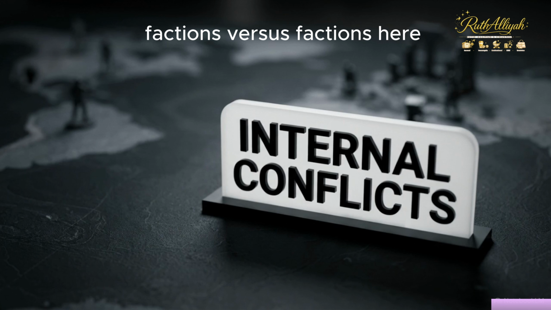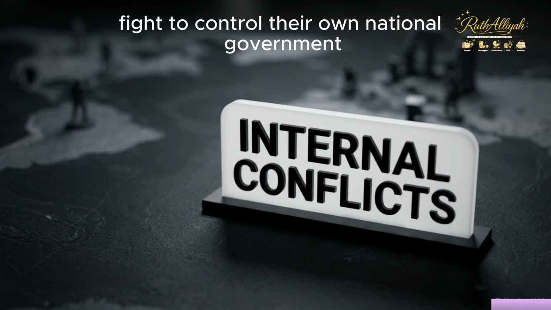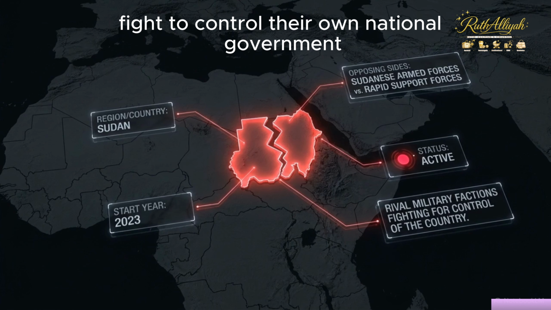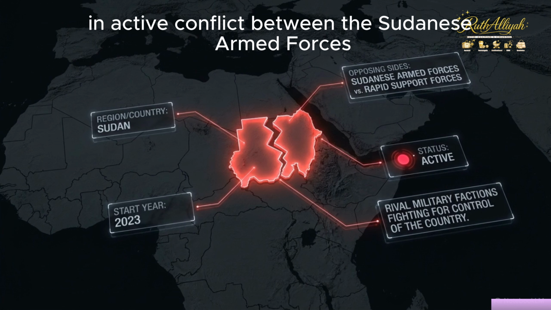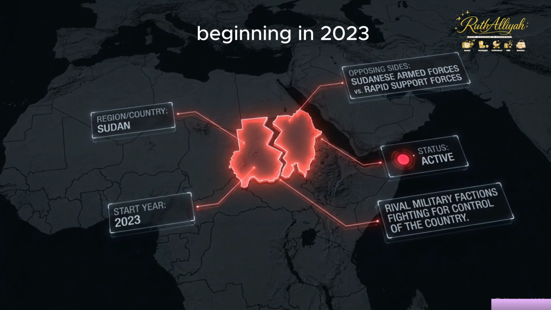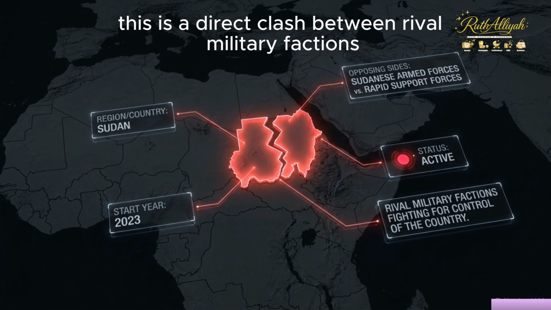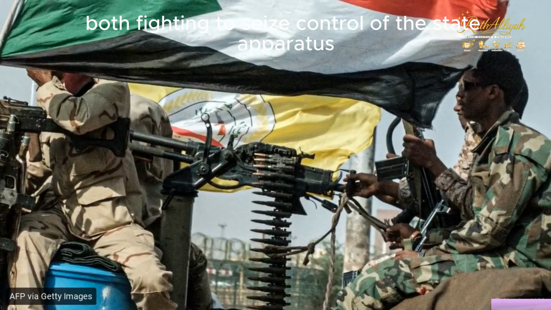Category 2 dominates the map. Factions versus factions. Here, internal military or political groups fight to control their own national government. In Africa, the tracker logs an active conflict between the Sudanese armed forces and the Rapid Support Forces beginning in 2023. This is a direct clash between rival military factions, both fighting to seize control of the state apparatus.